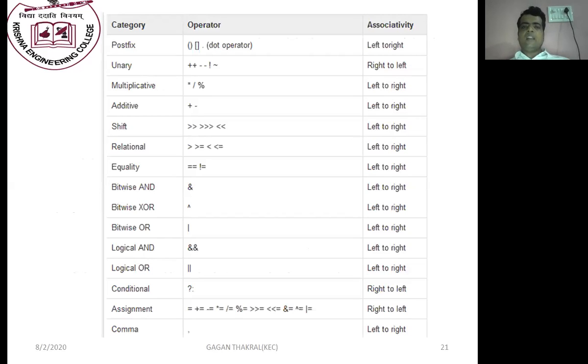And this is the table which provides us precedence: postfix, unary operators, multiplicative, additive, shift operator, relational, bitwise AND, bitwise XOR, bitwise OR. Associativity also tells which operator is executed from left to right or right to left, and it is mandatory for all of us to remember this table to perform operations perfectly.